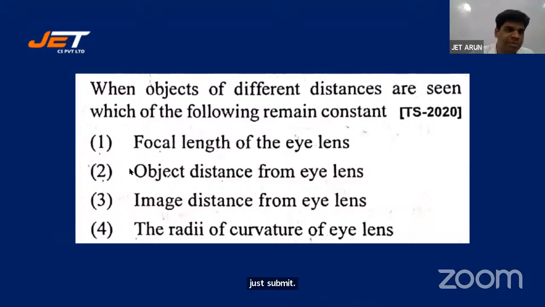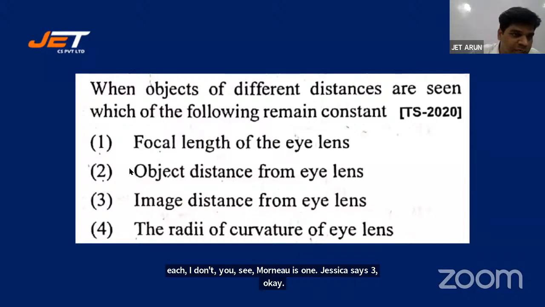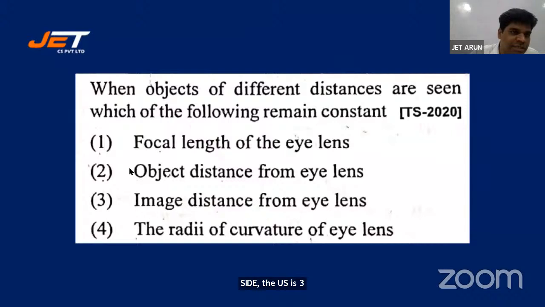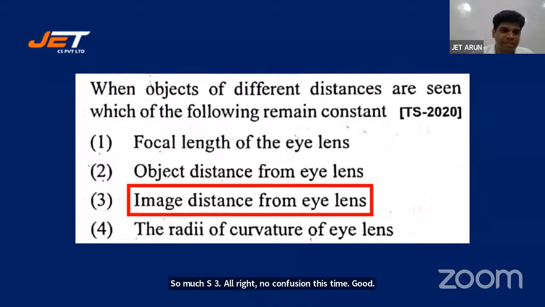3, Sajiran says 3, Monica says 1, Jessica says 3, okay. Sarvesh says 3, Akhil says 3, Taruni says 3, Sai Teja says 3, Srivarshini says 3, Charan has written the whole answer, okay, 3, Manohar 3, Divya 3, Monica 3, Shruti 3, Salma says 3, all right, no confusion this time, good Salma. All right, let's look at the key. It's 3, absolutely right. But couple of students have answered 1, 2. 1 is not right, student.